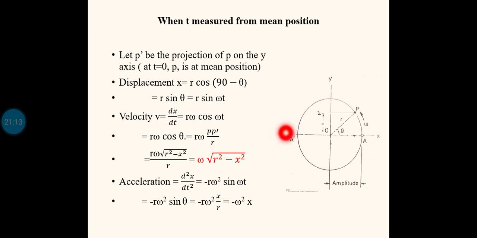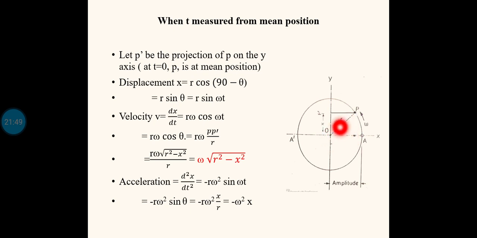Now velocity, as I have already told, v is equal to dx by dt. So it is r into d by dt of sin omega t, that is cos omega t into omega. So r omega cos omega t is the equation for velocity, which is r omega cos theta. Instead of cos theta, I am substituting from the figure. Cos theta equals this distance divided by r.